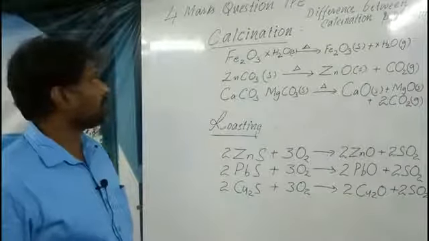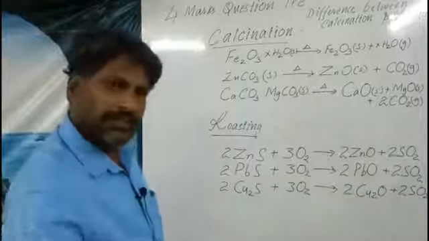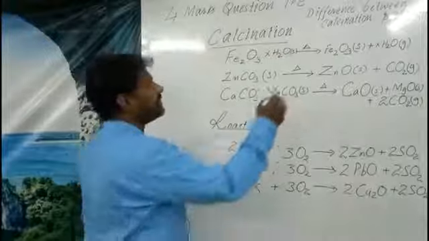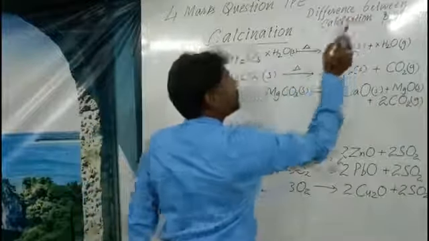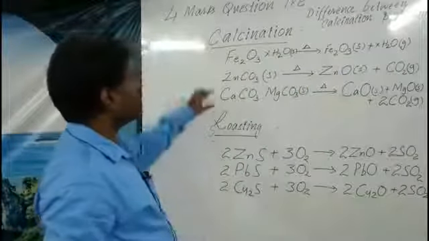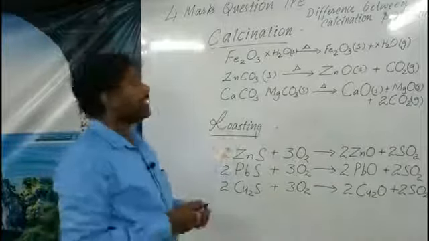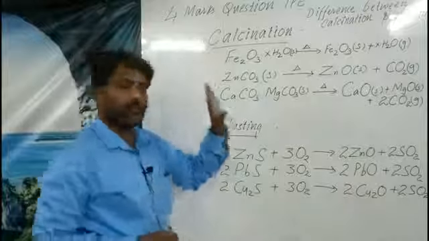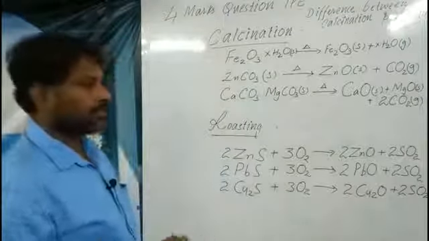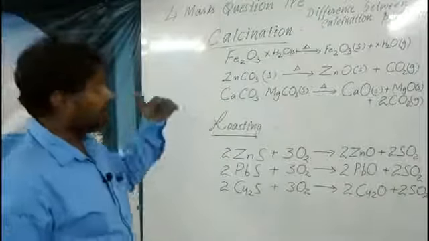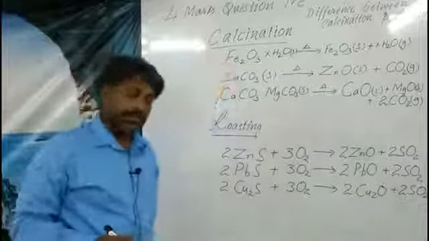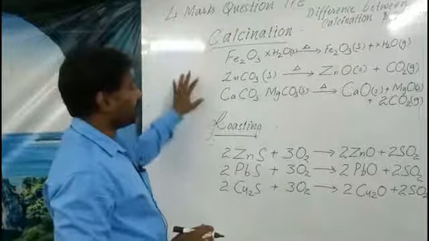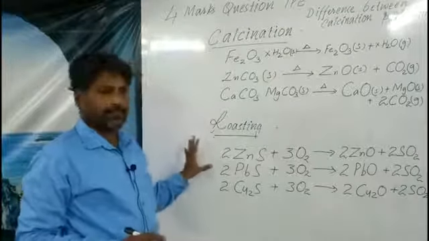Let us discuss what is calcination. First of all, we have to know the definition of it. For the definition they give 2 marks, and 1 mark for each equation. Totally 4 marks. If the difference between calcination and roasting is asked, we have to write the definition of calcination and 1 example, definition of roasting and 1 example.